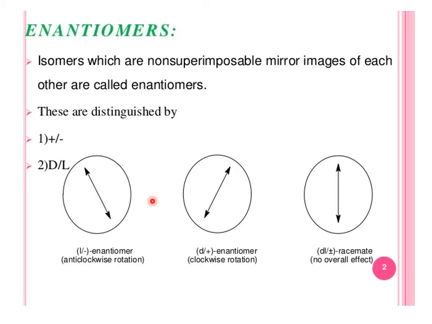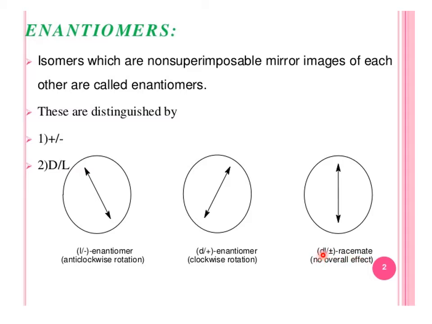This is the minus enantiomer on the left side, in the middle the plus enantiomer, dextrorotatory, and on the right the DL racemate, plus minus racemate. That is why there is no overall effect.